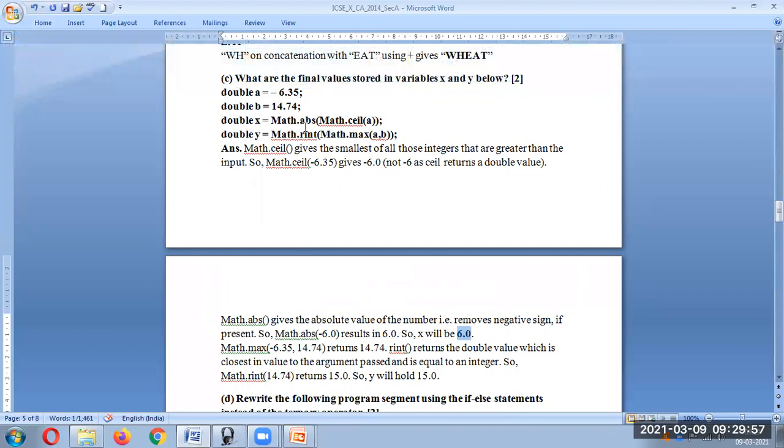Okay, then next one. First, the internal one will get executed. So here maximum of a comma b. What is the maximum? Definitely the positive number will be the maximum. Then you have to take rint. rint is nothing but the closest integer value. Okay, so because it is 14.74, it will become 15.0. So the answer is 15.0.